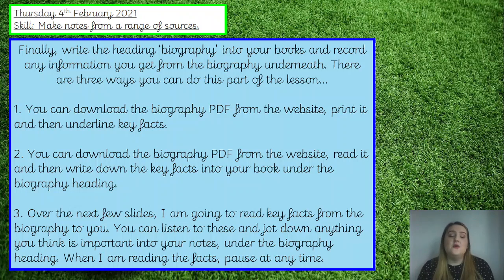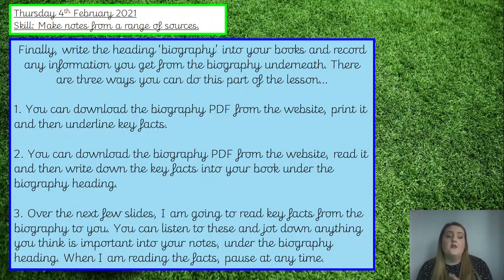Okay, and you can print it out if you have a printer, and you can underline the key facts, and I'd recommend doing it in a coloured pencil so that it's really clear what your key facts are. Or second option, you can download the biography PDF from the school website, again underneath this video, and you can read it. So if it's easier for you to read, you can download it and read it from the website, and then write down the key facts from that biography into your book underneath the biography heading.